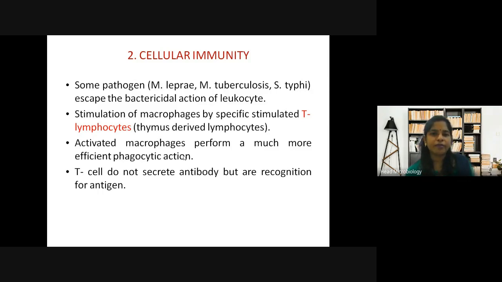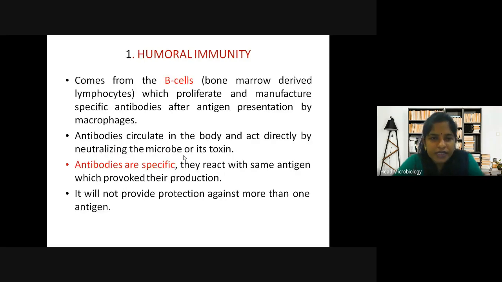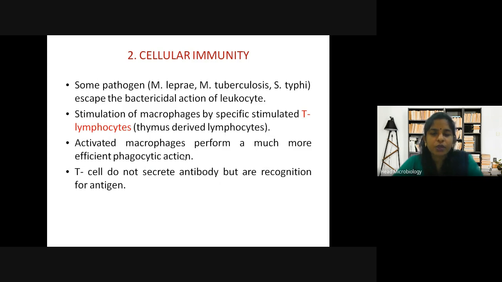So, stimulation of macrophages by T lymphocytes. Activated macrophages perform a more efficient phagocytic action. T cells do not secrete antibody but are recognition sites for antigen. In humoral immunity the cells were secreting antibodies, but in cellular immunity the T cells do not secrete antibodies. They remain as recognition sites for the antigen.